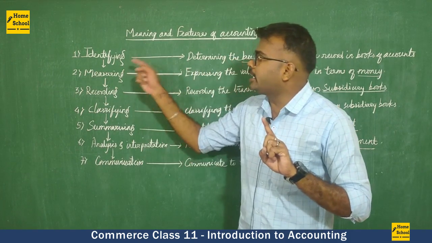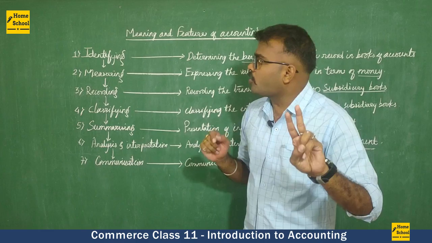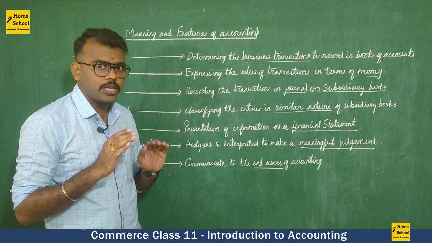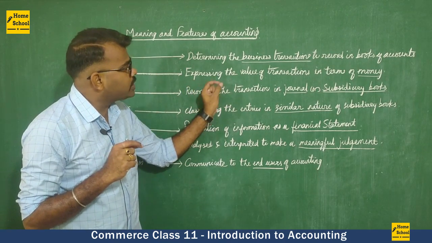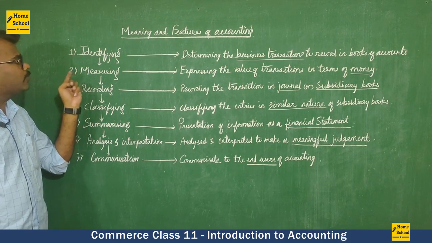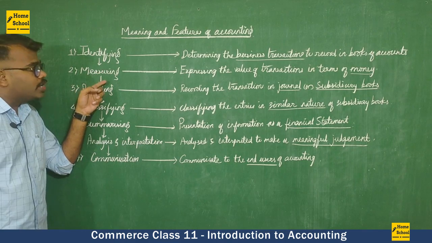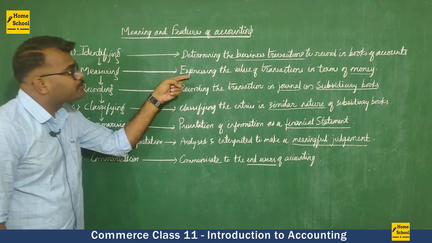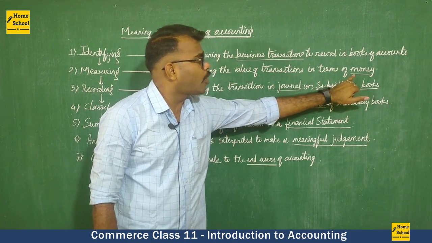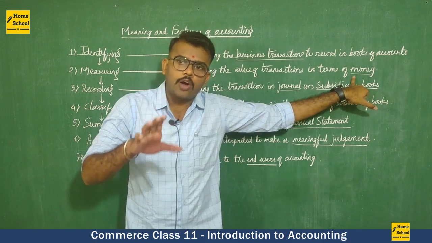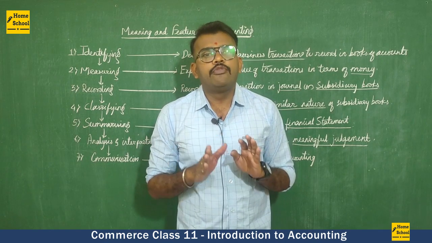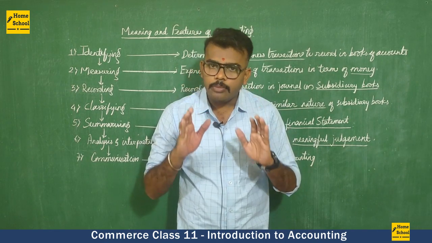That is identifying. The second step of accounting is measuring. To understand this point called measuring, we should understand expressing the value of a transaction. The second step of the accounting process is measuring. Measuring is expressing the value of a transaction in terms of money. This is very important, money, because in accounting, everything we are going to express in terms of money itself.